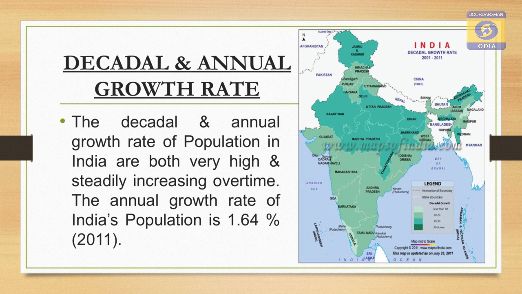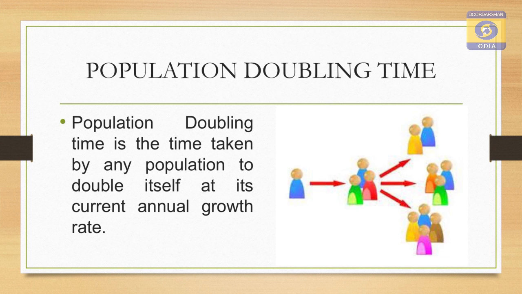Here in this map, it is clearly visible, the darker the color, the higher the growth rate, and the lighter the color, the lower the growth rate. So, it is clearly visible in this map that Kerala, which is light in color, has a low population growth rate. Now, what is population doubling time? Population doubling time is the time taken by any population to double itself at its current annual growth rate.